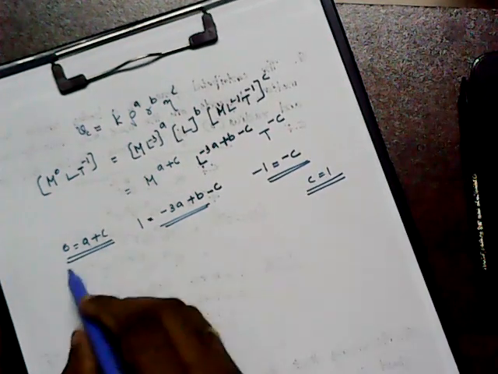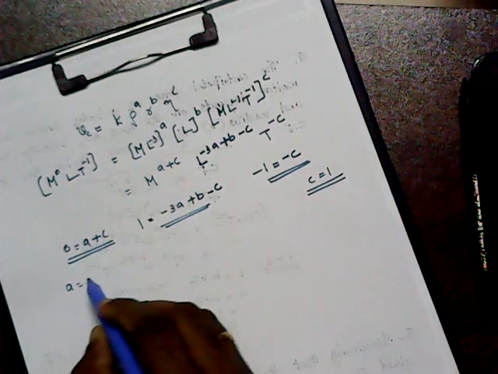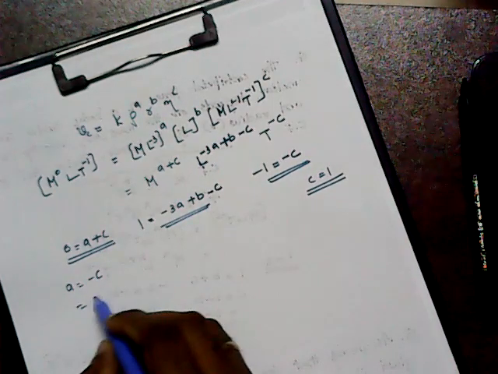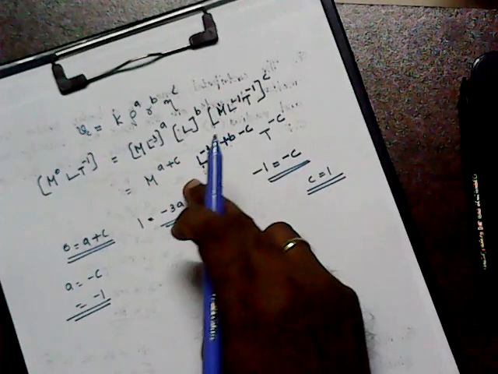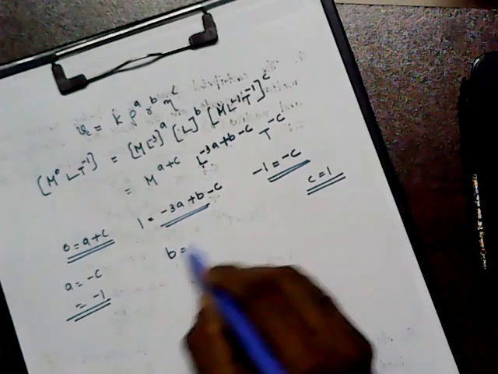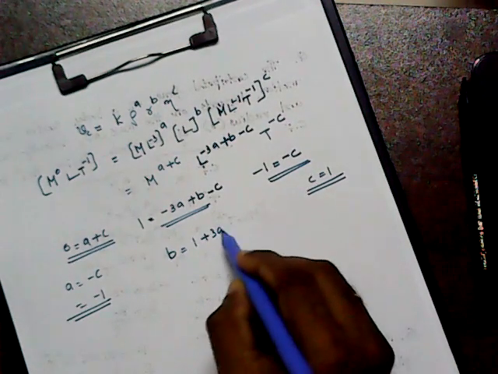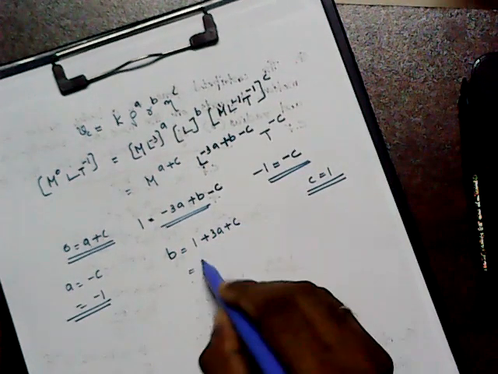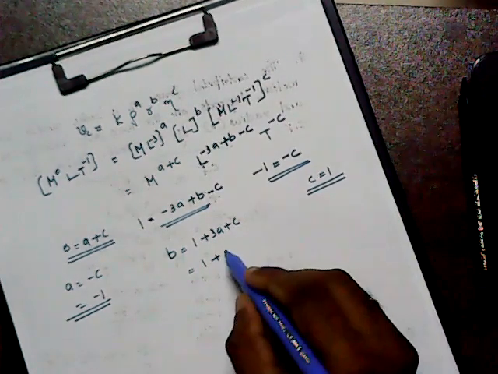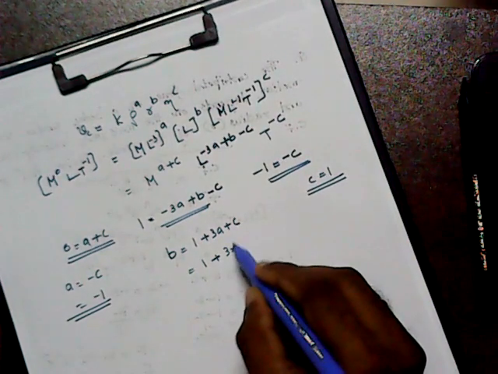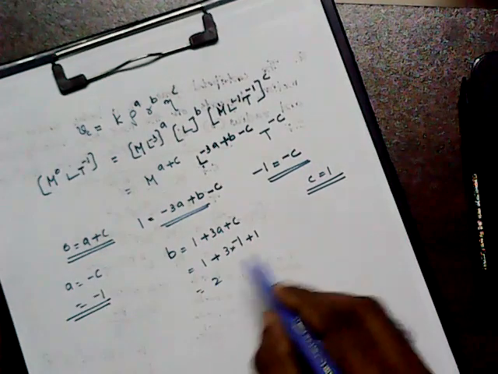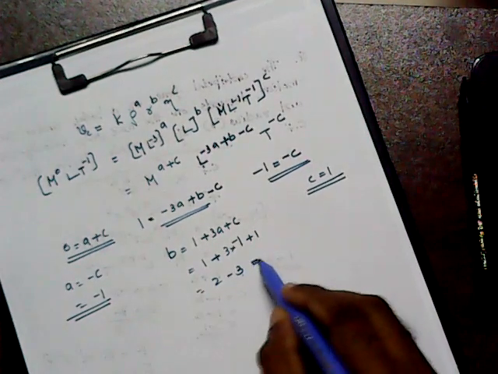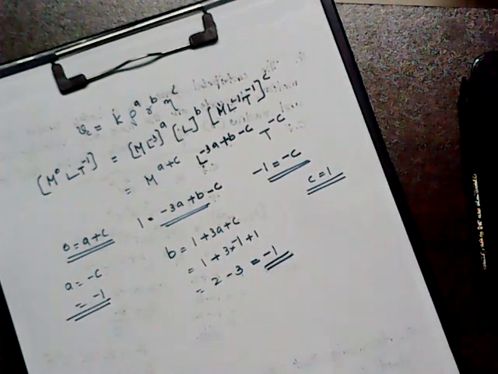If Z is equal to 1, you can substitute here A equal to minus Z, so minus 1. Then we need the value for B. So B take the value as 1 plus 3A plus Z, so equal to 1 plus 3 into minus 1 plus 1, so equal to 2 minus 3, so equal to minus 1.